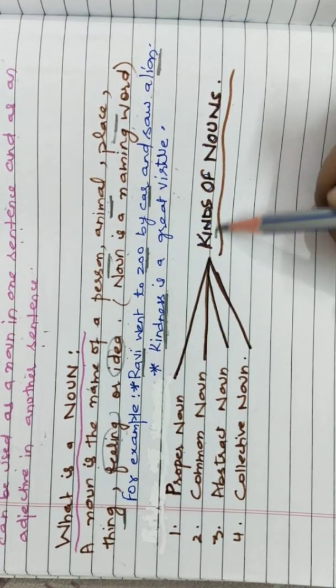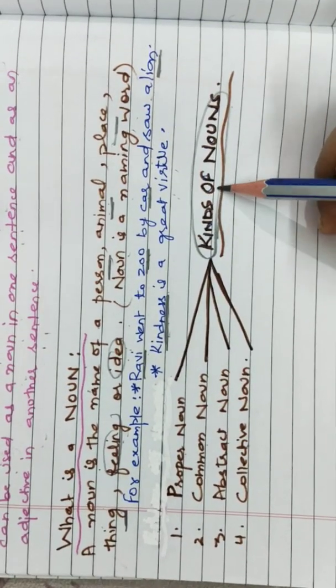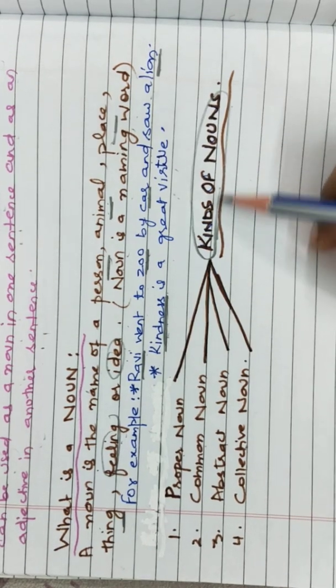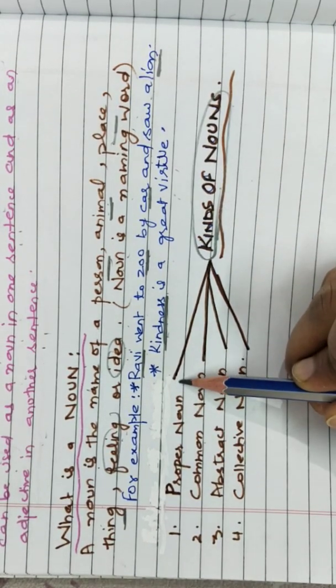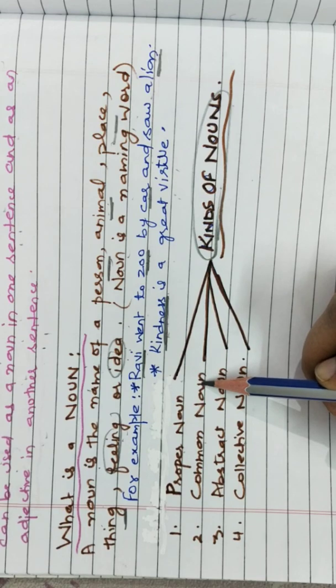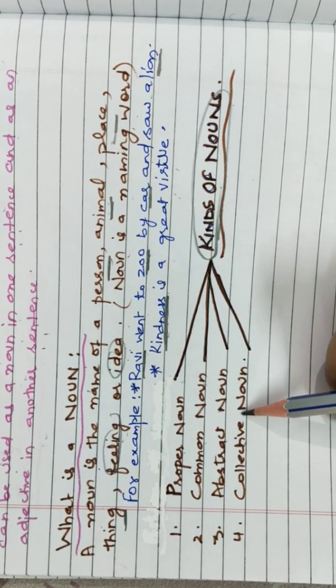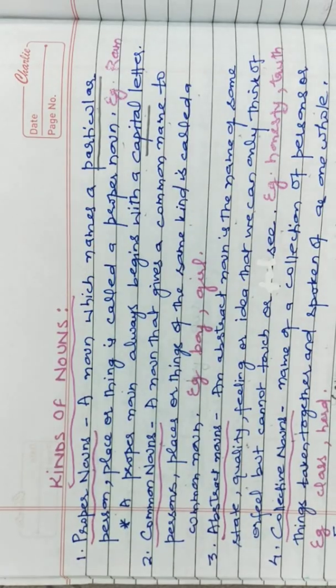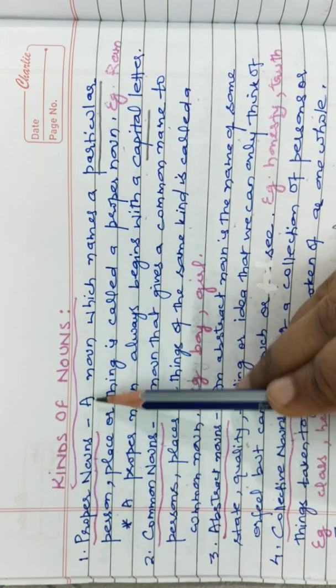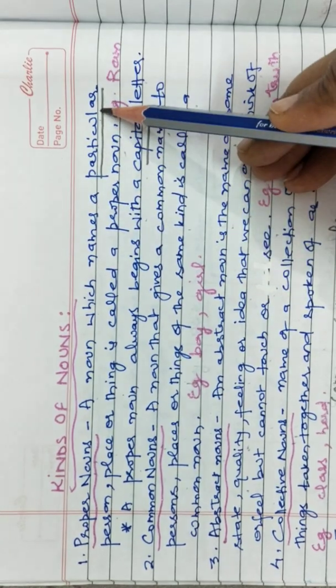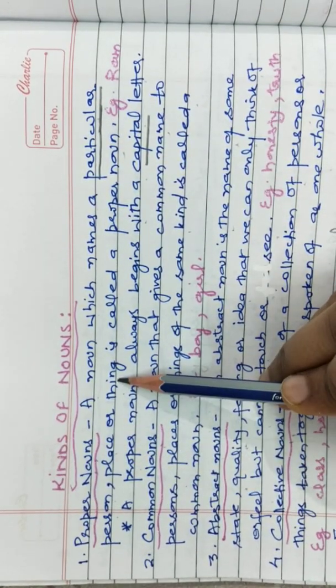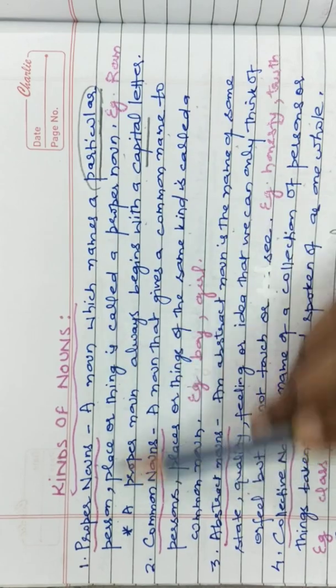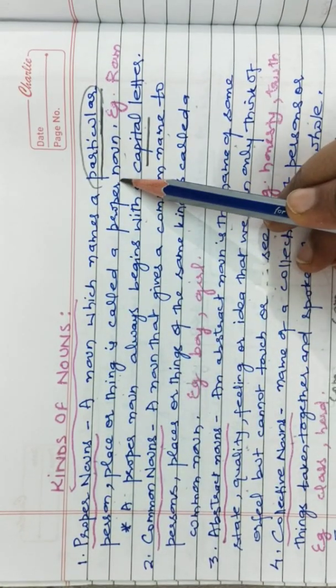So next topic we are going to do is kinds of nouns. 4 kinds of nouns we are going to do: proper noun, common noun, third is abstract noun, fourth is collective noun. Now let us see what these different kinds of nouns are. So what is a proper noun? A noun which names a particular person, place or thing. One particular person, place or thing is called a proper noun.